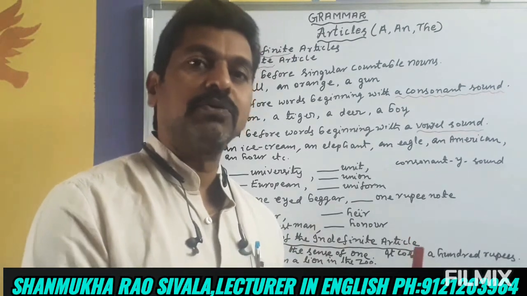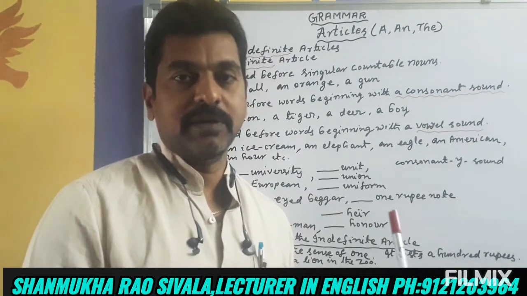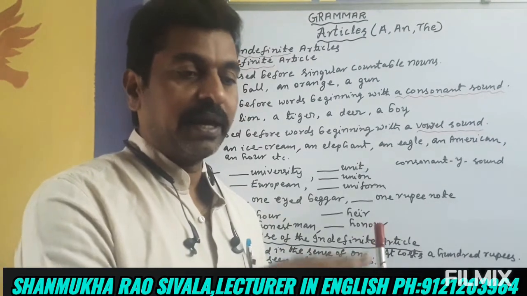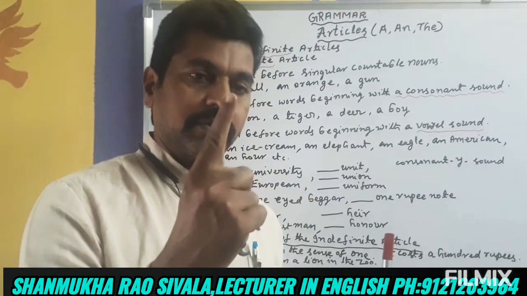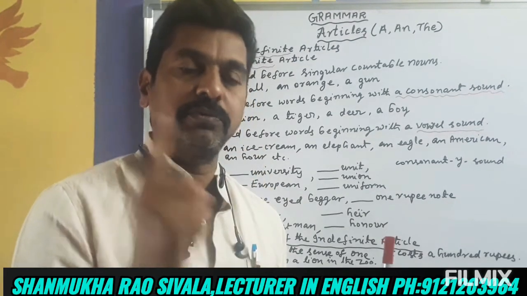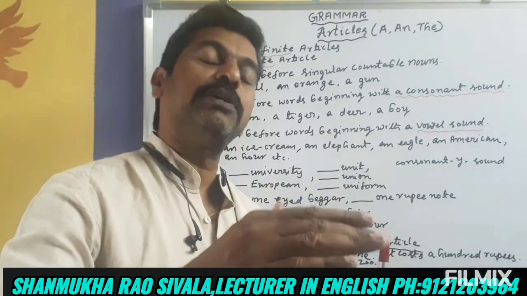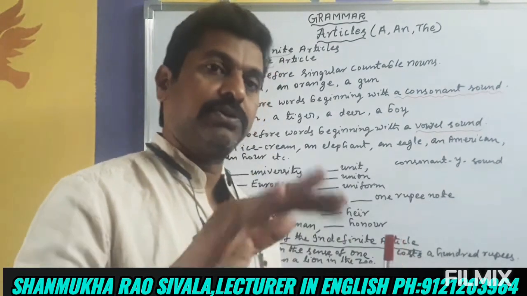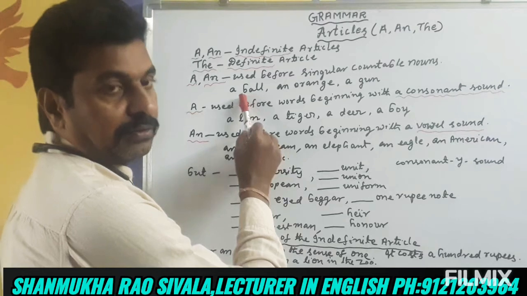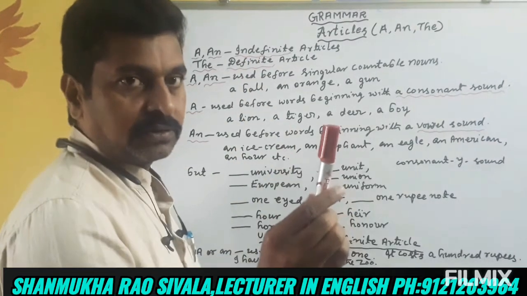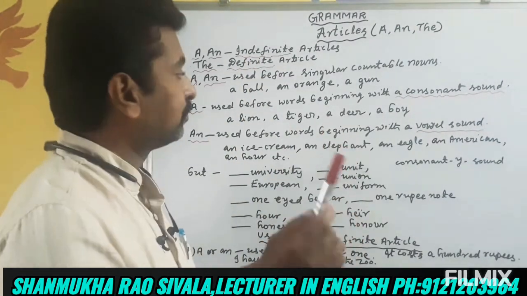Before uncountable nouns, we don't use the articles. Only a and an are used before singular countable nouns. Pen, pencil, book are singular countable nouns. For example, a ball. Ball is one. Ball, balls. Singular and plural nouns are there.